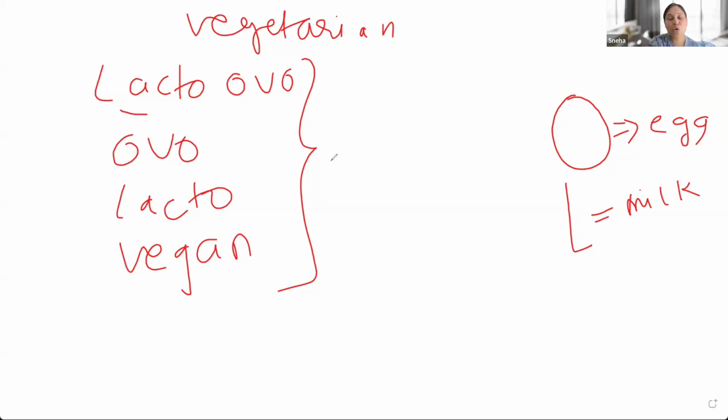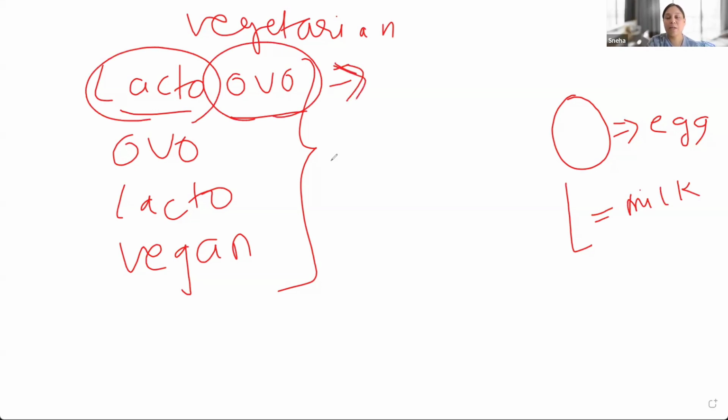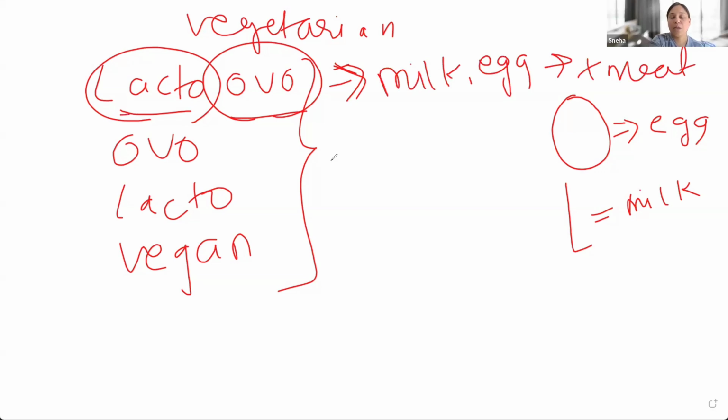So when I say lacto-ovo vegetarian, in lacto-ovo vegetarian there is the word lacto and ovo. So what is the explanation of this? Whoever is lacto-ovo vegetarian, they take milk, they take egg, but they don't eat meat. Remember it this way: wherever the words lacto and ovo are present, that means they eat egg. O means egg, lacto means milk, but they don't eat meat.